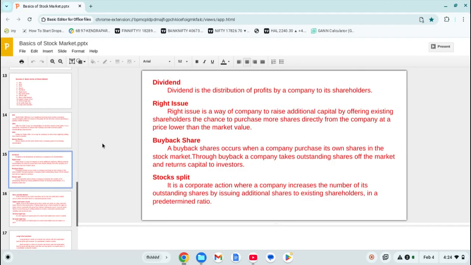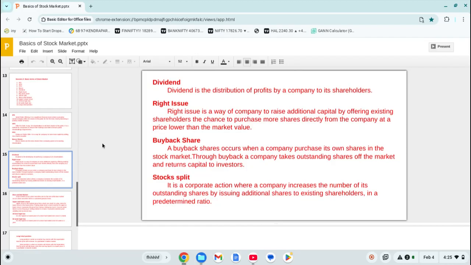Then coming to the next, buyback of shares. A buyback occurs when a company purchases its own shares in the stock market. Through a buyback, a company takes outstanding shares out of the market and returns capital to the investors. So when a company needs money, it comes to the stock market, it offers some shares to the public, and takes the money of the public. But when the company doesn't need more money, when the company is stable, growing day by day, in huge profit, it doesn't need the money of the public.